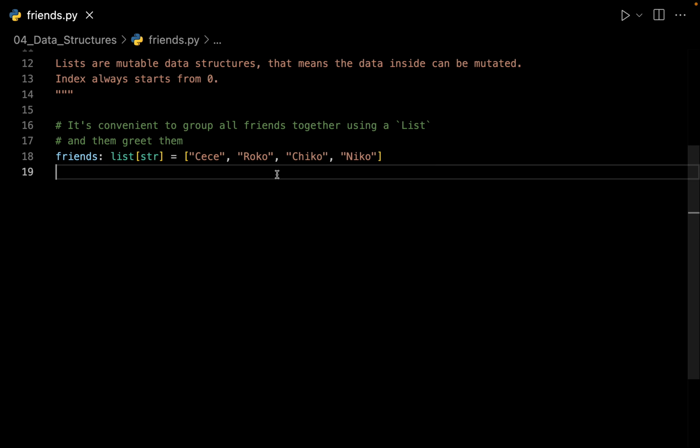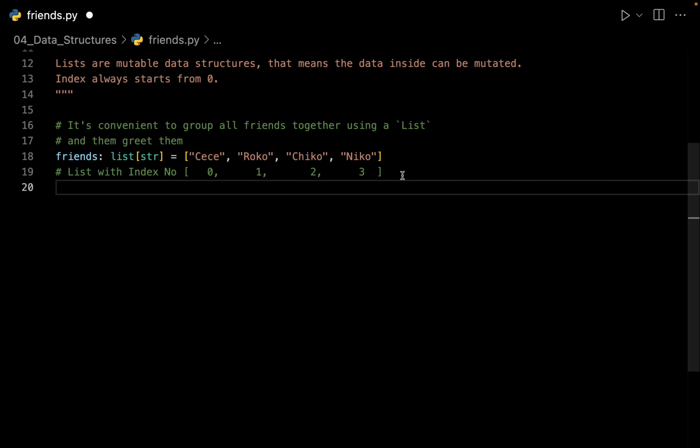The next point that I want to tell you is all the lists in Python always start with the index number of 0. So let me put a comment and then let me try to explain what's happening. This is how your list will look inside the memory. On index number 0, it will have CC. On index number 1, it will have Rocco. On index number 2, Chico, and so on. The list will always start with an index number of 0.